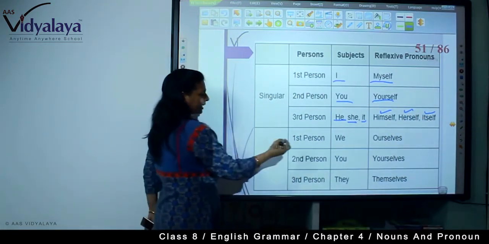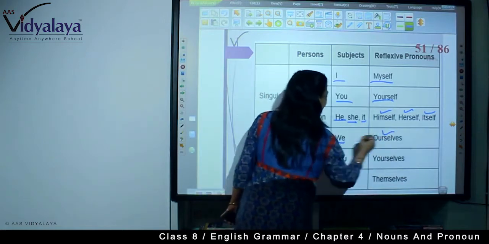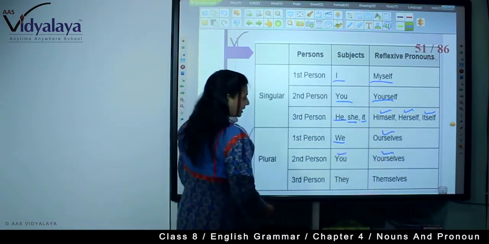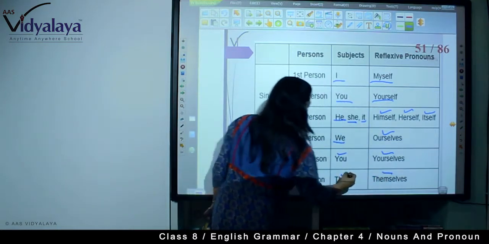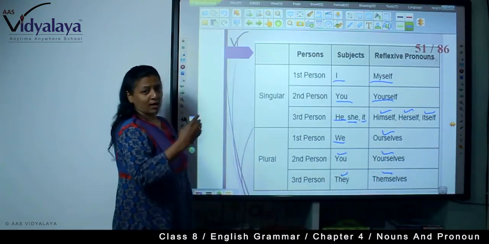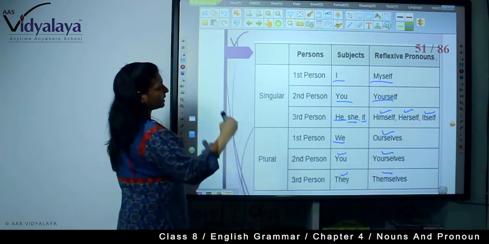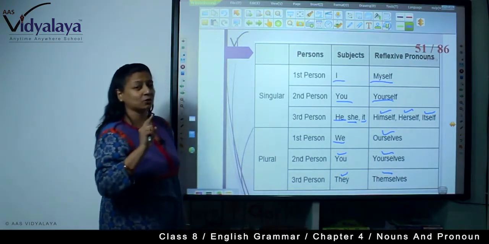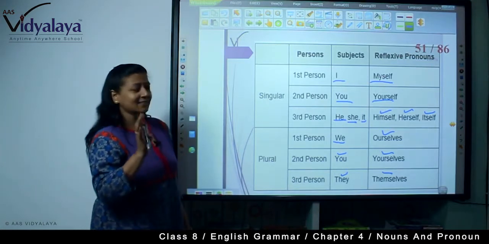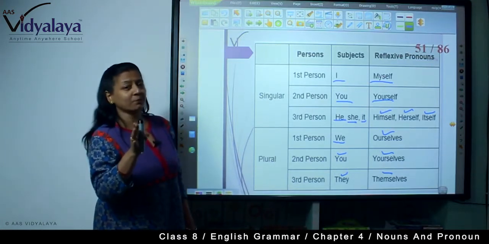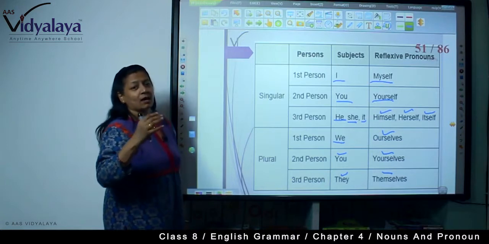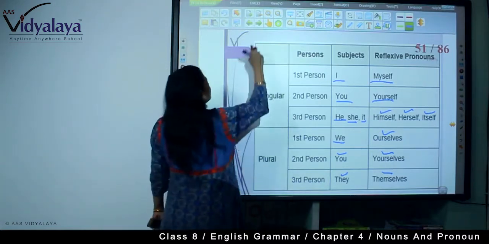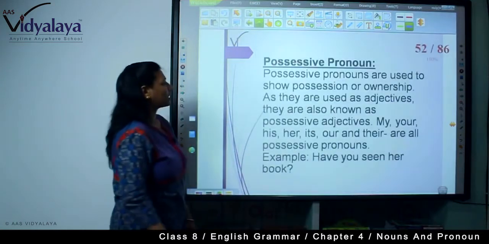First person plural we with ourselves, you with yourselves, and they with themselves. Just as you have seen in the reflexive pronoun, this is a chart you will have to learn. If there is a myself, that is not a subject, that is the reflexive pronoun. I have done it. I myself have done this. Understood? So, these all come under reflexive pronoun.